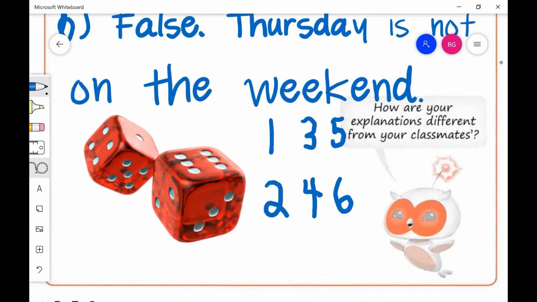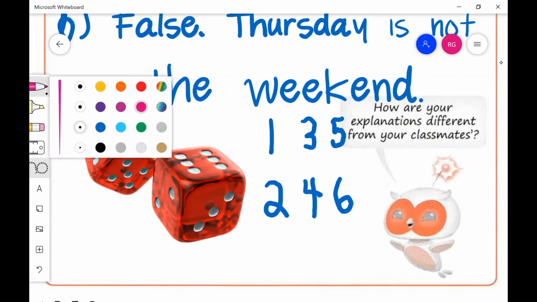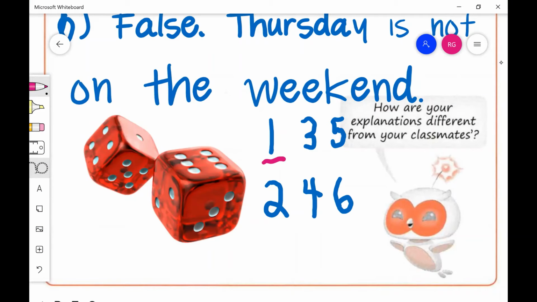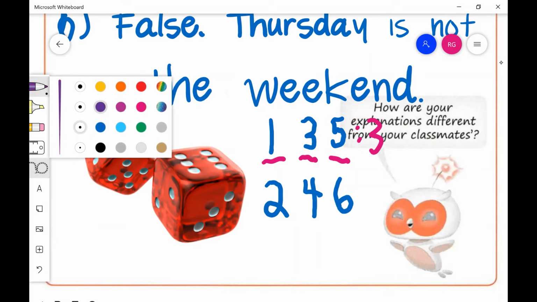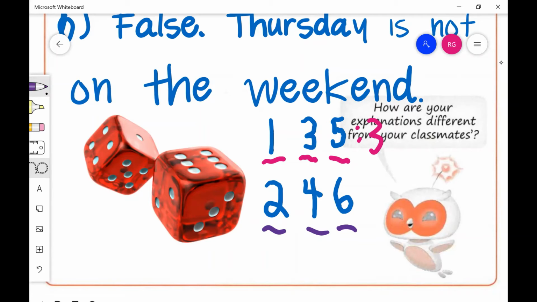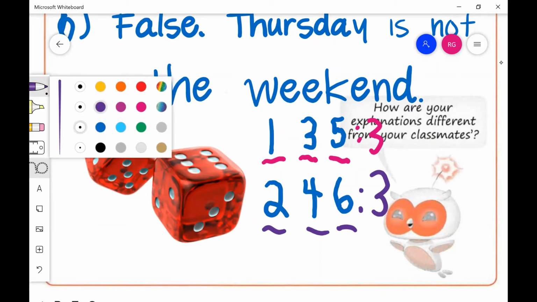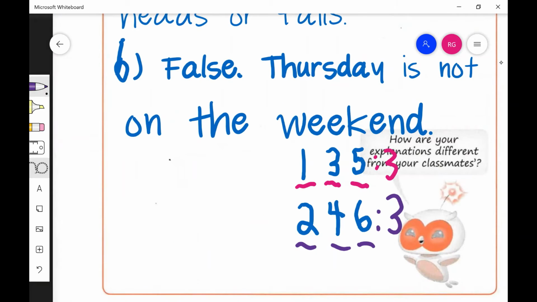So it says there is an equal chance of having an even or odd number if you roll these dice or die. Those are our odd numbers. So there's 3 odd numbers. And then these are our even numbers. So obviously there is an equal chance. So we could say, again, all right, let's write there. And then we should say true.